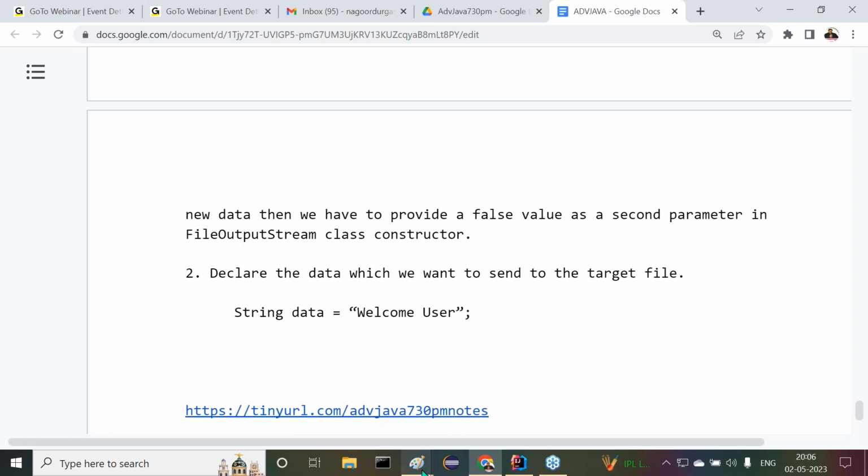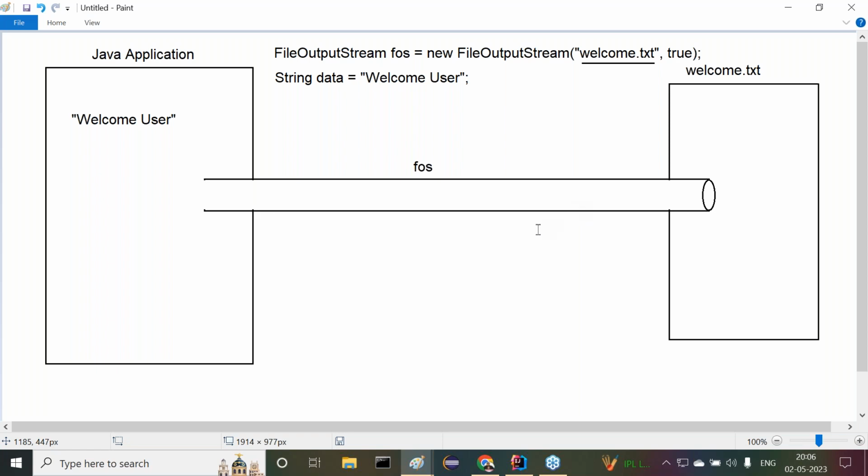All of you answer my question now. Again, I'm asking, file output stream is which type of stream? Byte oriented stream or character oriented stream? Byte oriented stream only. If it is a byte oriented stream, then it is able to allow the data in the form of bytes only. Am I right or not? But our data is available in the form of string or not? But I require data in the form of byte.